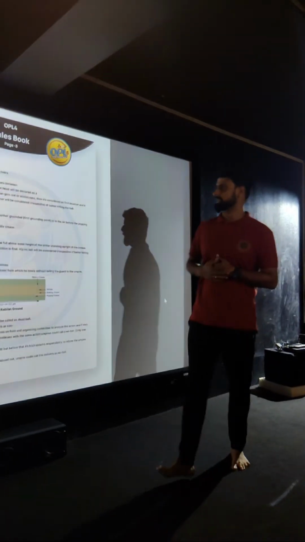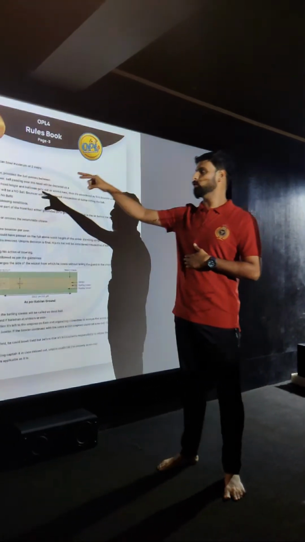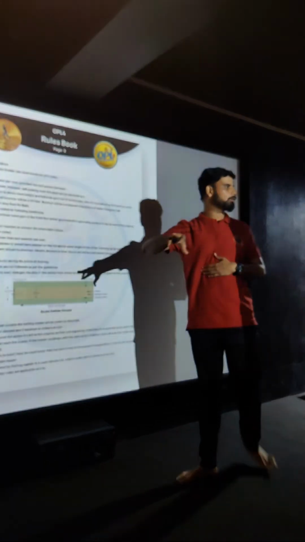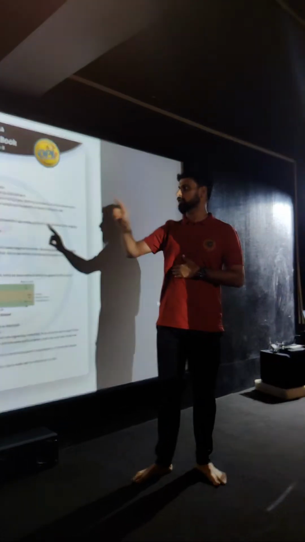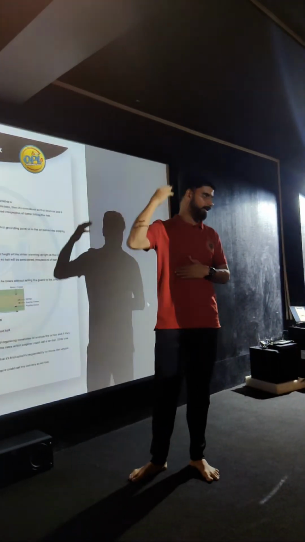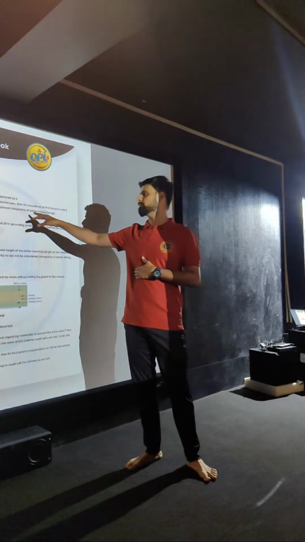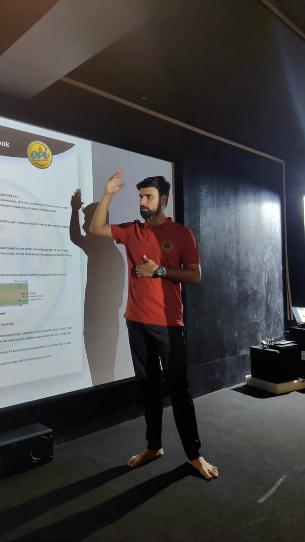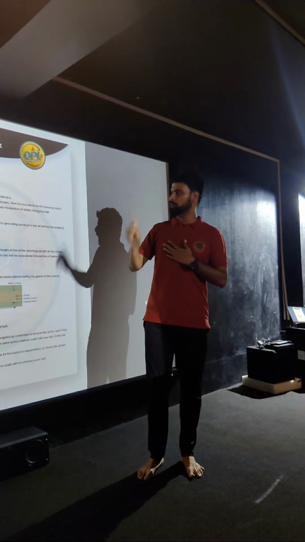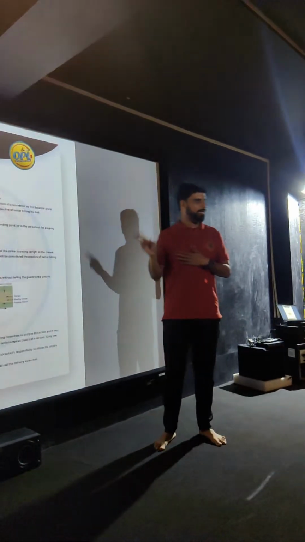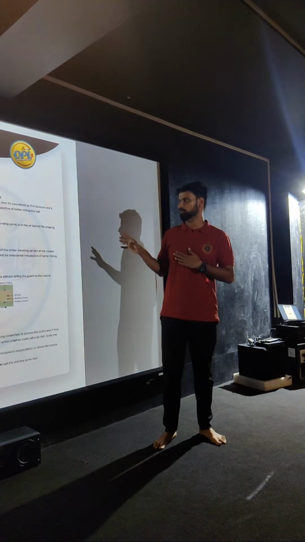Okay, we are in the third phase, so we have the bowling rules. 10 overs max. Any bowler can bowl a maximum of 2 overs. One bouncer is allowed per over, provided the ball passes between the shoulder and head. If it passes above the head, it will be given as a wide. There will be a warning for the first bouncer. The second bouncer will be given as a no ball.